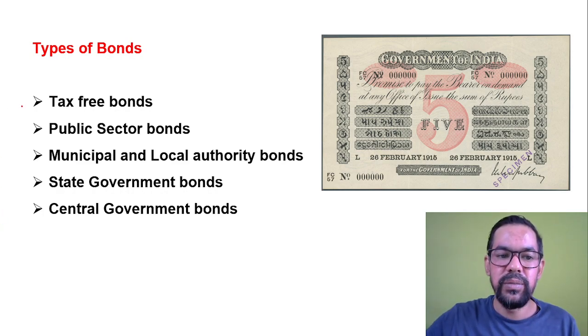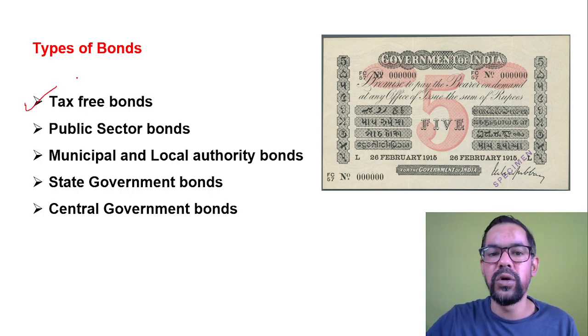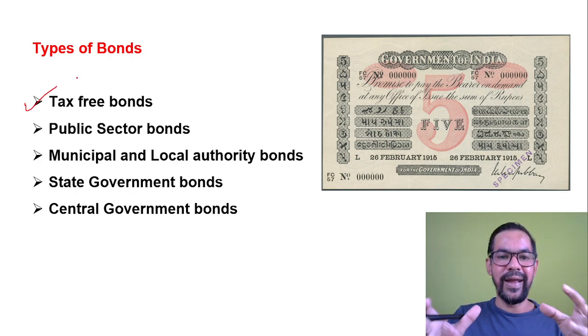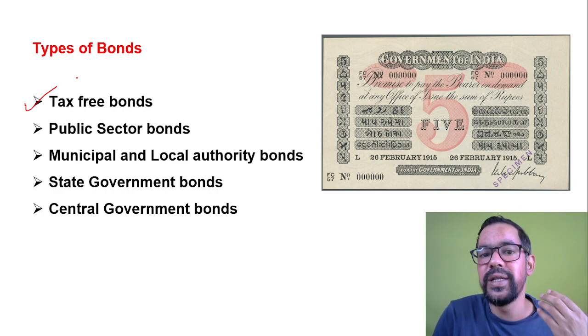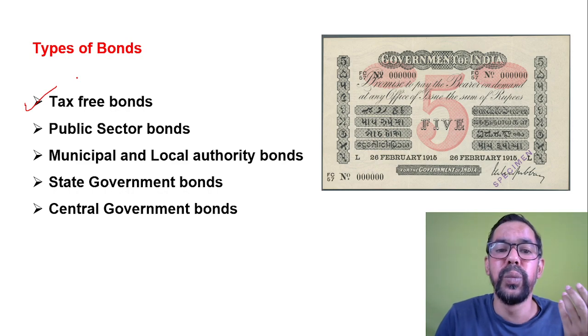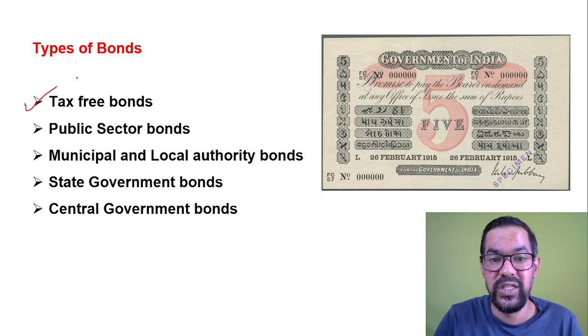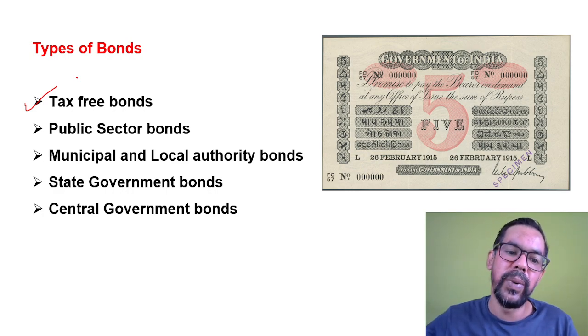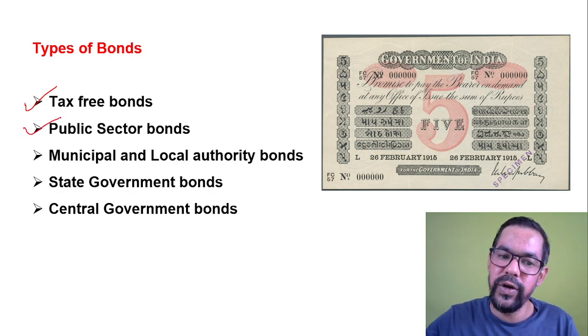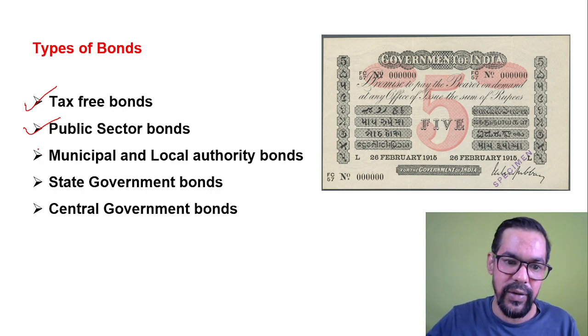Tax-free bonds, basically these are green bonds, infrastructure bonds. The government of India from time to time releases these kinds of bonds, and they say that if you invest in them, you do not need to pay any taxes on that investment. So they are exempt category bonds. Public sector bonds are issued by government of India or public sector enterprises.